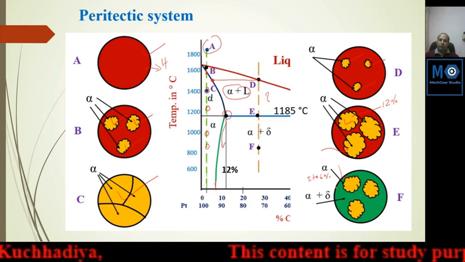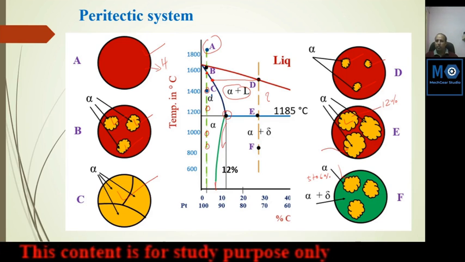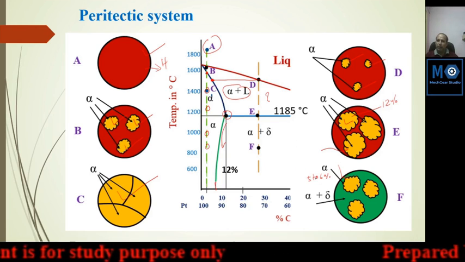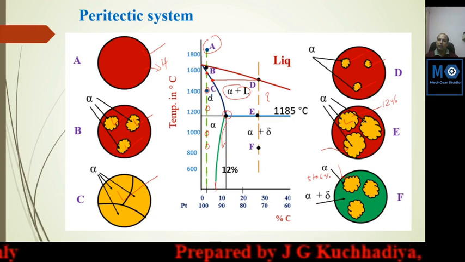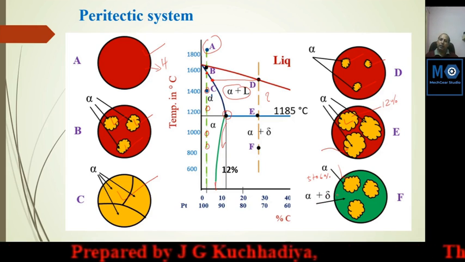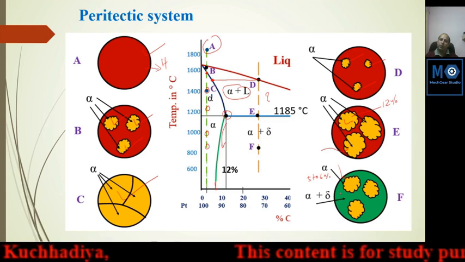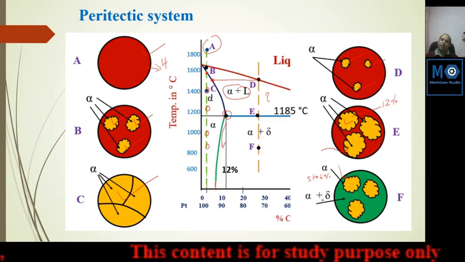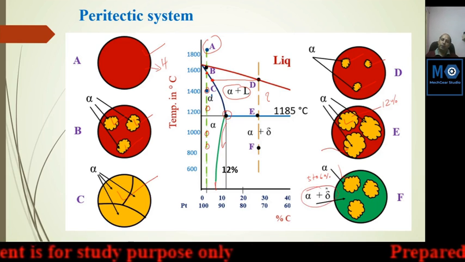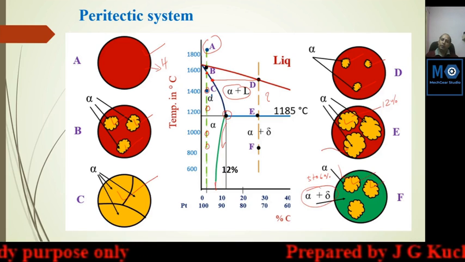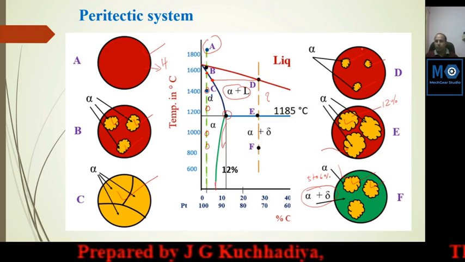Here in the peritectic reaction, the type of structure is not mentioned. I have referred to many authors; a lamellar structure occurs, or alpha and delta solidify in a random manner, but that is not indicated. So we have to examine whether it is a lamellar structure or a nodular or spheroidal structure, whatever it may be. But the green is the mixture of alpha and delta, and this is the pure alpha phase. This is the sequence.